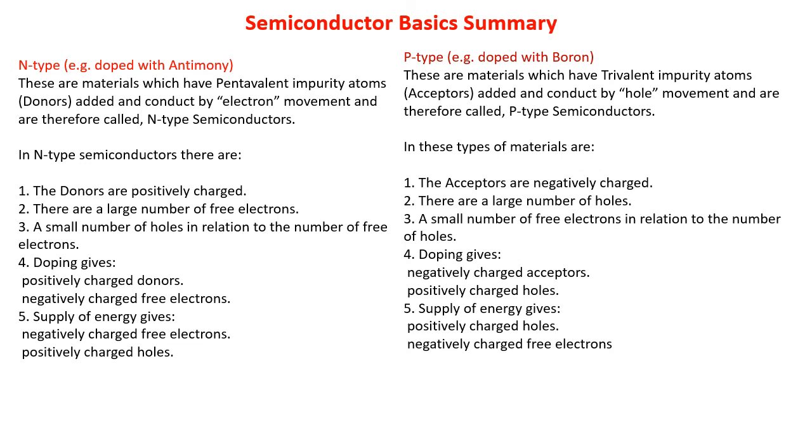There are a large number of free electrons, which are negatively charged, and a small number of holes in relation to the number of free electrons. Doping gives positive charge donors and negative charge free electrons. Supply of energy gives negative charge free electrons and positive charge holes in the n-type atom. When we talk about positive and negative charge, it means holes and electrons.